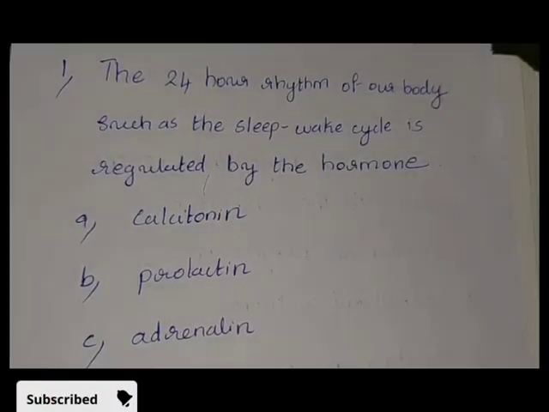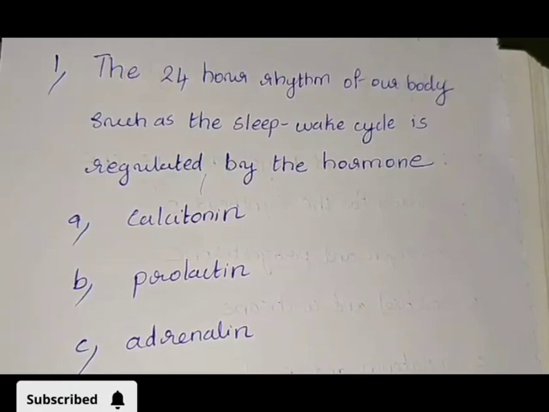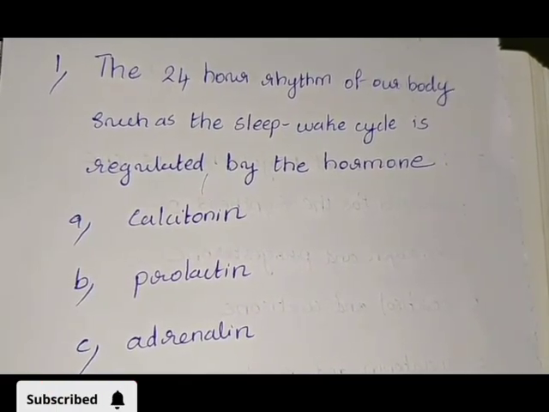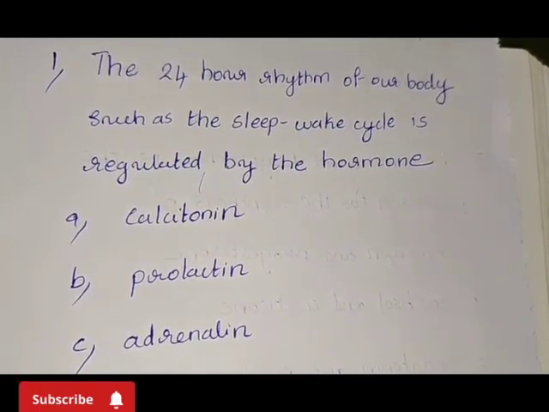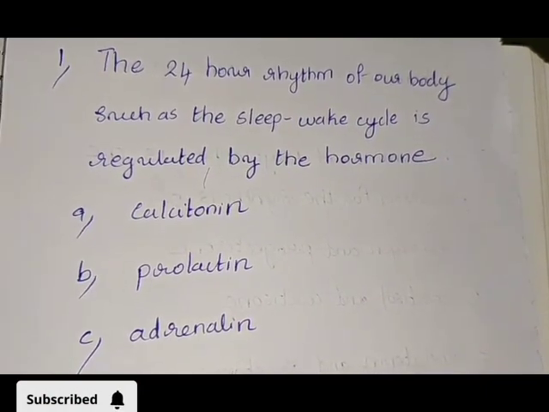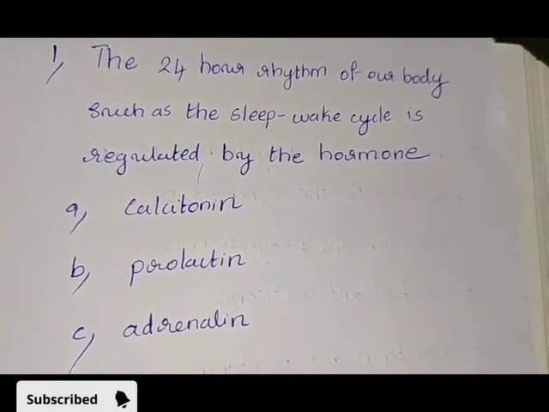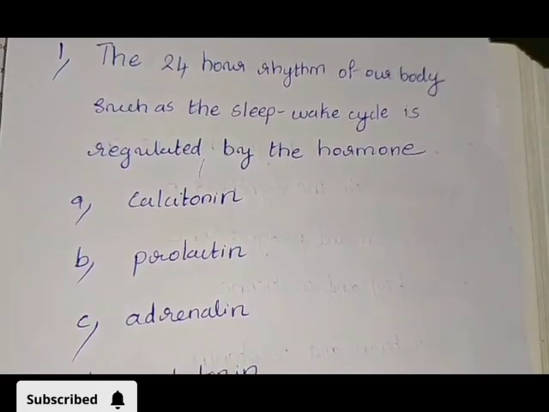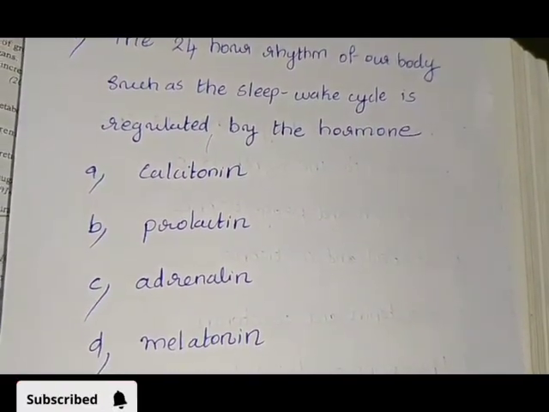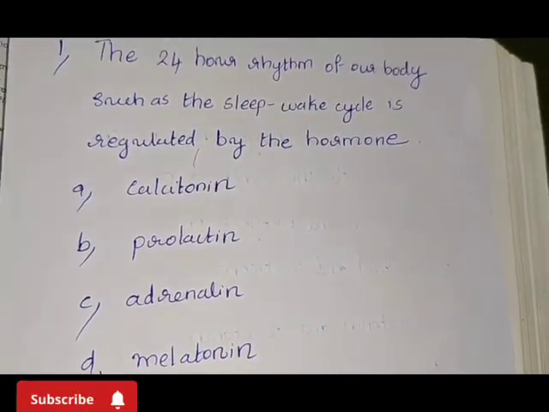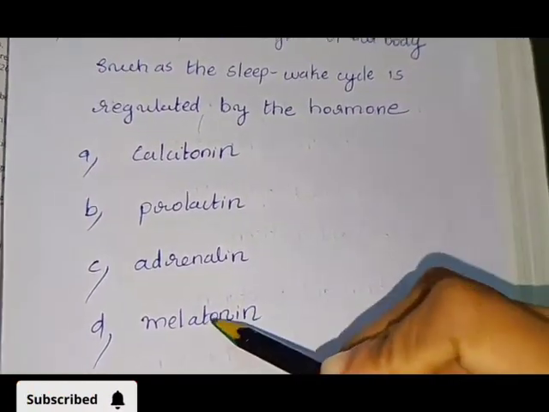1. The 24-hour rhythm of our body, such as the sleep-wake cycle, is regulated by the hormone. Option A, calcitonin; B, prolactin; C, adrenaline; D, melatonin. Answer: option D, melatonin.